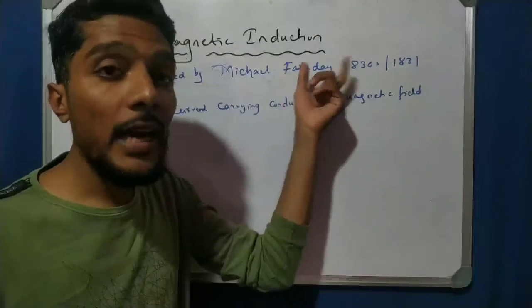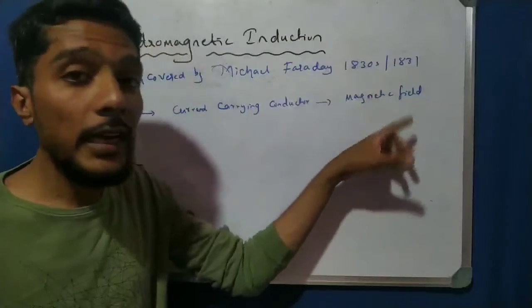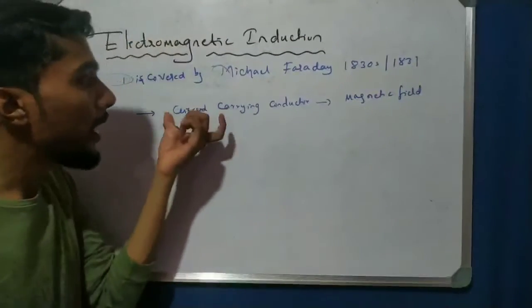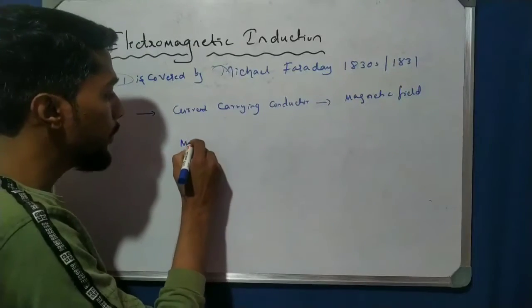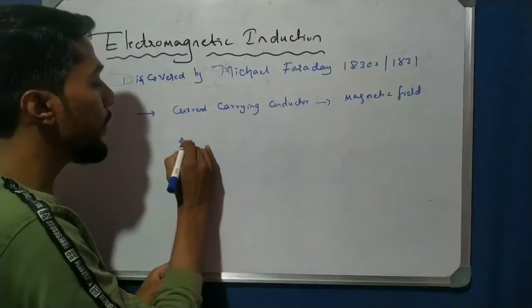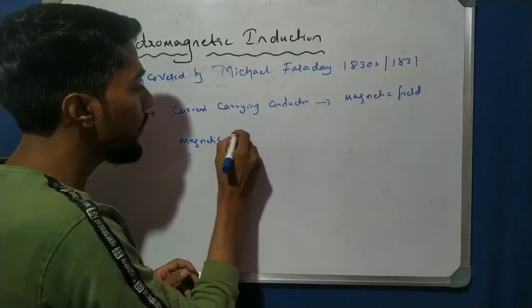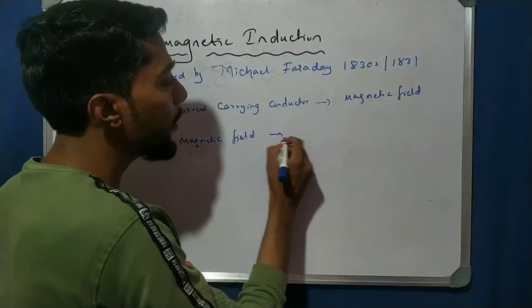But Michael Faraday thought in the reverse direction. If current can produce a magnetic field, is it possible that a magnetic field can produce current?